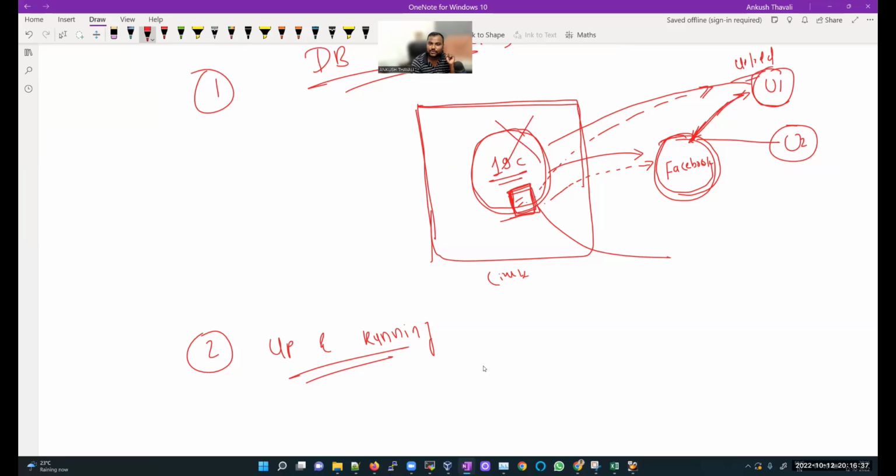If my database goes down, try to understand one thing, do you think that you will be able to use this Facebook application? No. You will not be able to see your profile picture, because your profile picture is available inside this database. Whatever comments you are doing, fantastic, fabulous, all these are getting stored inside the database tables. Now if your database is down, can you see all those comments over here? No, that's not possible.